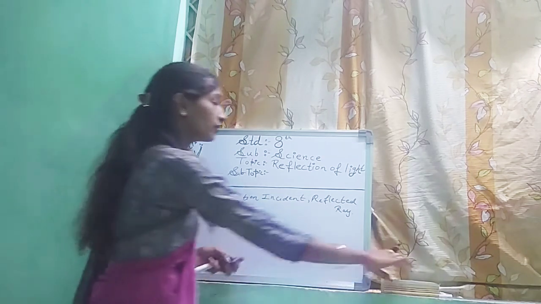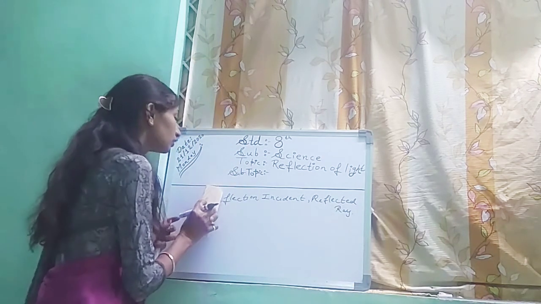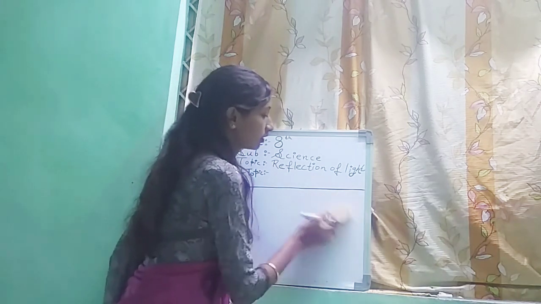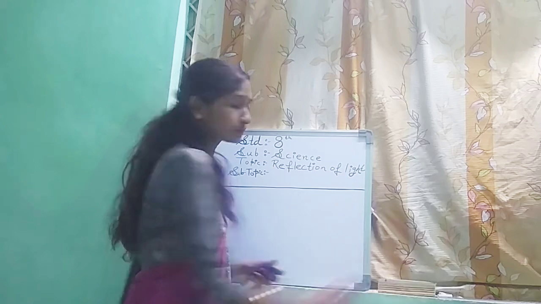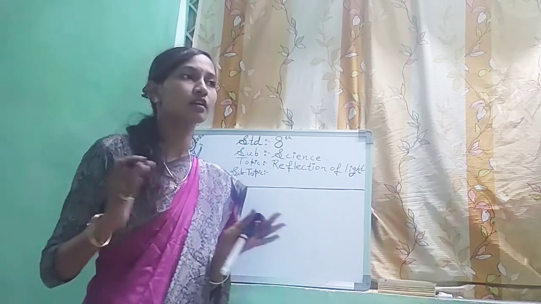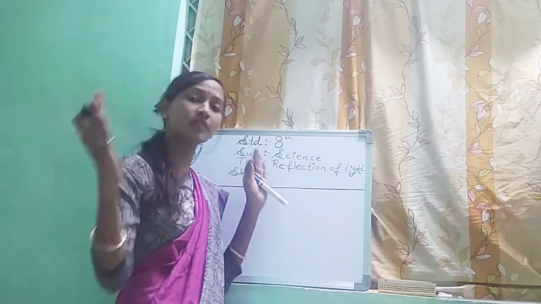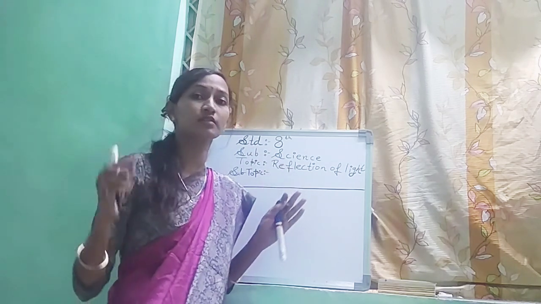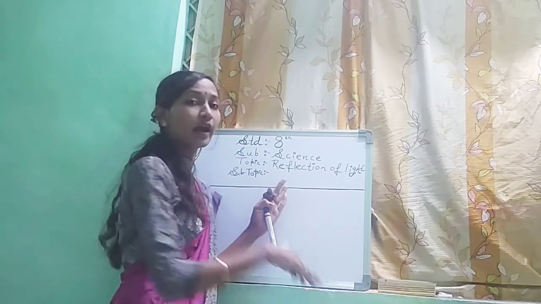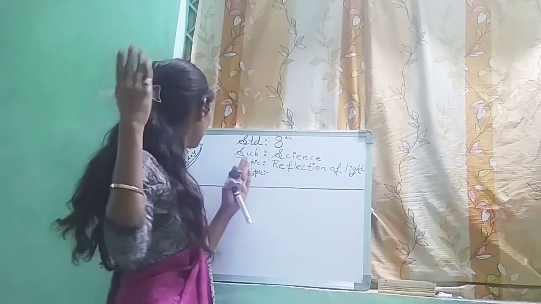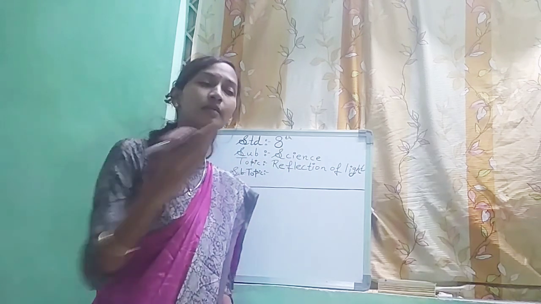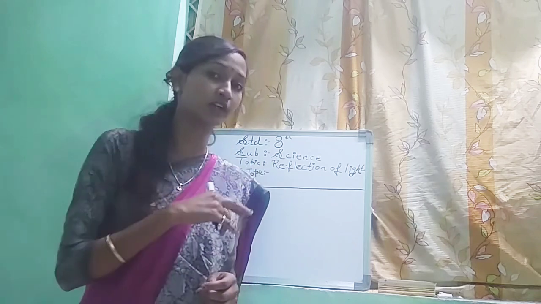But now what happens is this reflection can occur several times. As you have seen, when you go to the salon, in the parlor, there are several mirrors adjusted there. When you cut your hair, you can see a mirror in front of you and one mirror at the back of your head. How can you see that the barber has cut your hair properly or not?